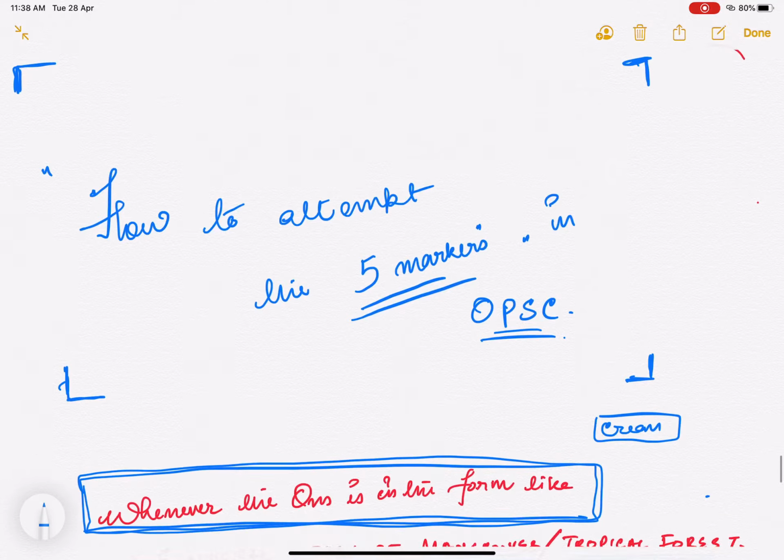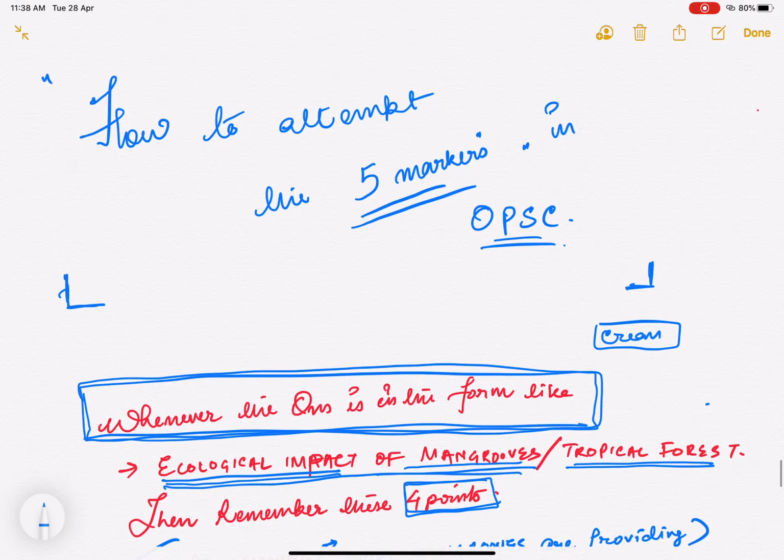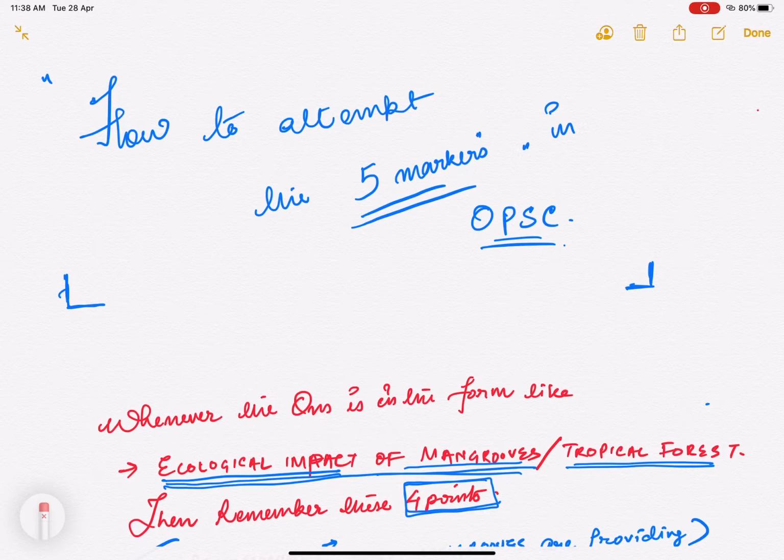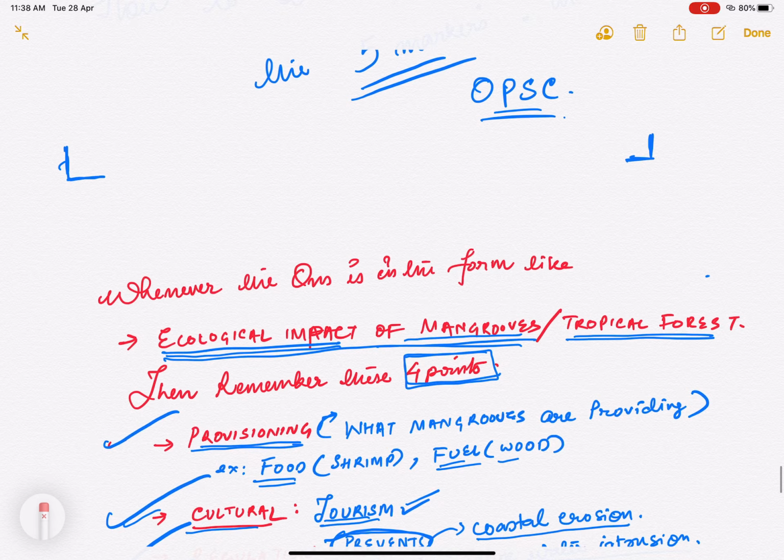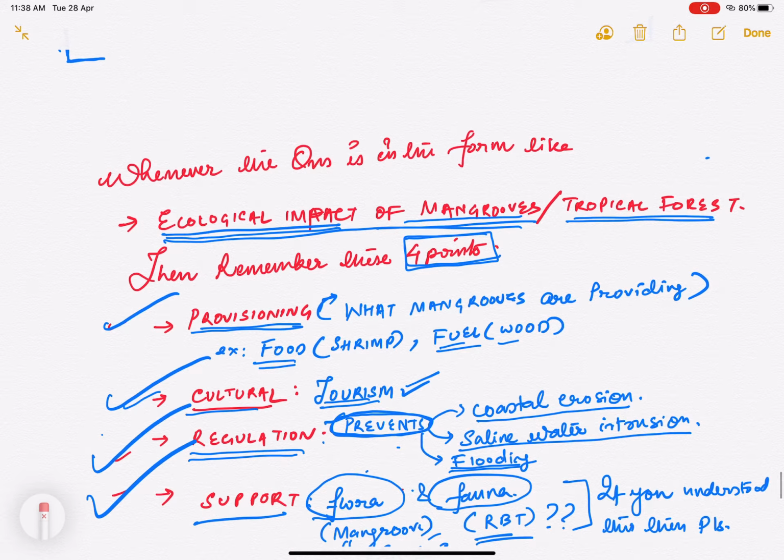See, first of all, let's discuss the question that was given in our exam itself. Whenever the question is in the form of the ecological impact of mangroves, or it could be the ecological impact of the tropical forest, remember that you need to do it in 4 points. What are those 4 points?